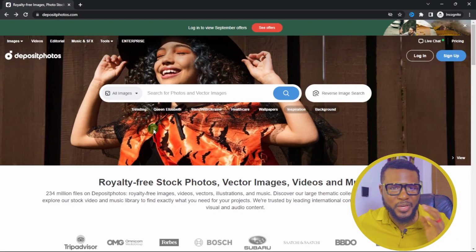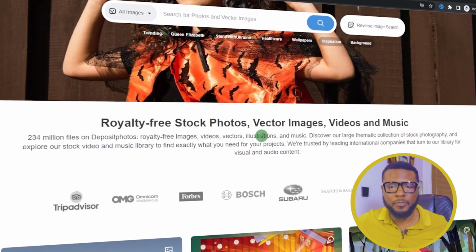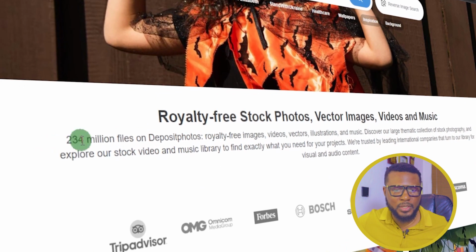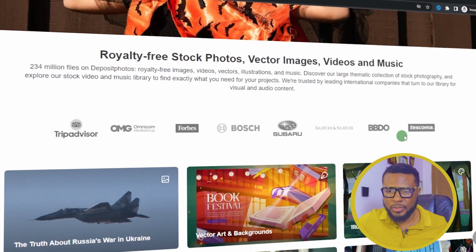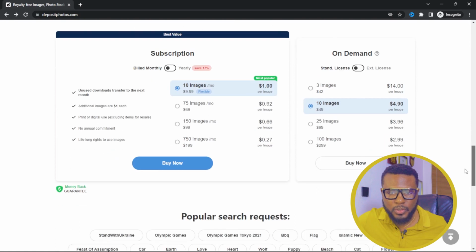So another platform where you can make money with your pictures is depositphotos.com. Let's take a look at it. So here is depositphotos.com. As you can see, royalty-free stock photos, vector images, video and music, 234 million files on Deposit Photos. And then these are their clients. You can see Forbes, you can see Bosch, and all the rest of them. If you scroll down, you can see their plans. So these are their plans. This is how they make money, that they pay you. And this is their review.